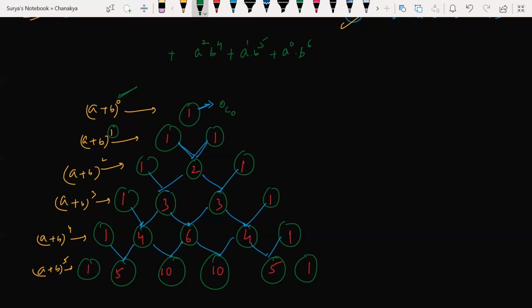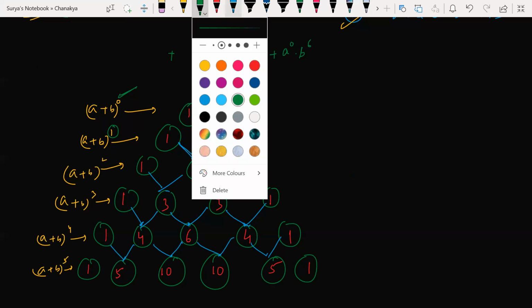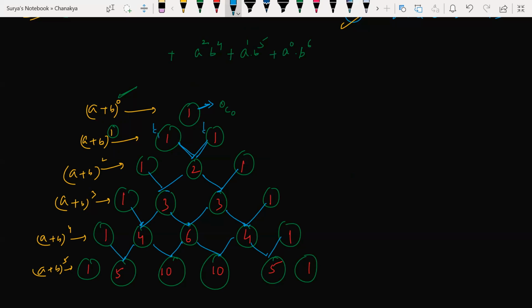Now look at it. Power is what here? 1. Power is 1. So first of all, let me write here 1C0 and 1C1. Next, power is 2 here, so 2C0, 2C1, 2C2. Look, power is 3 here.